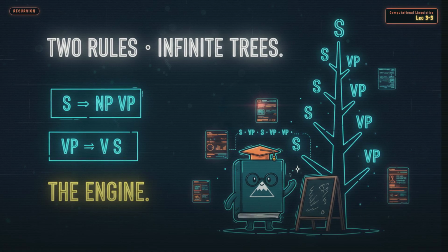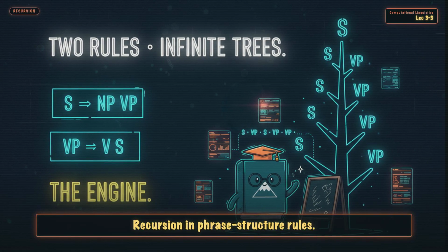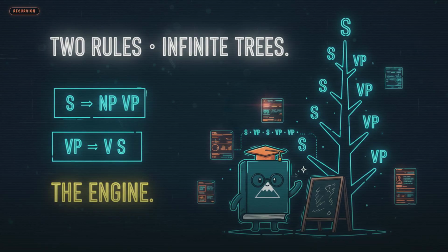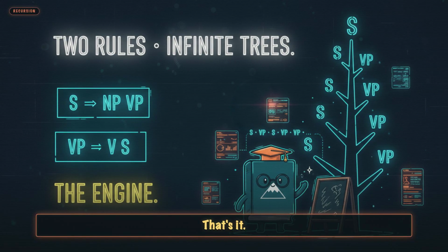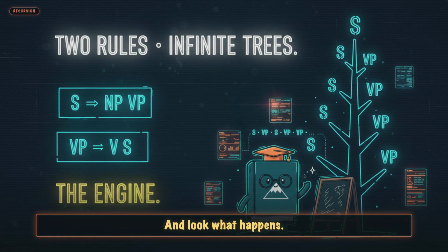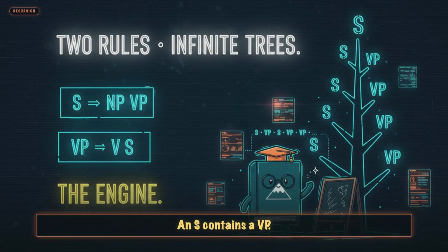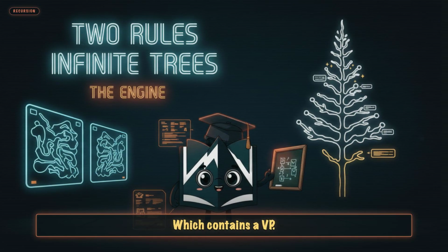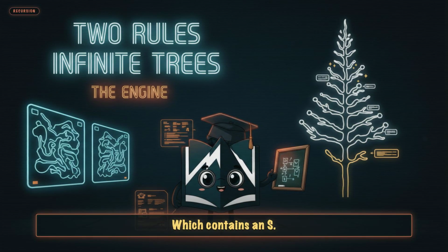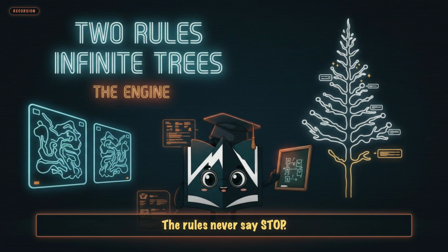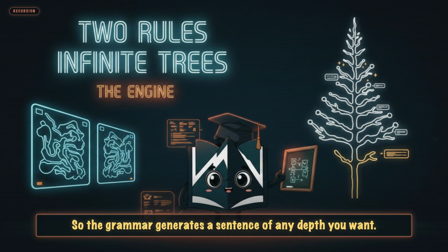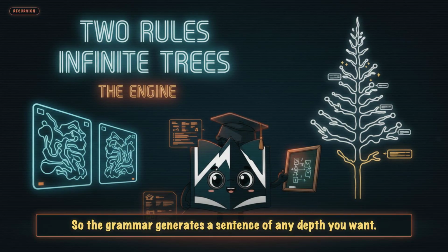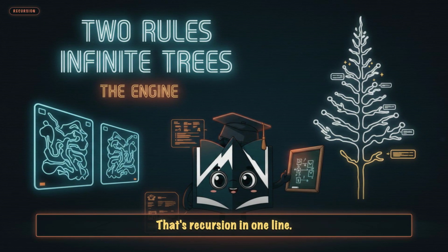Beat 1. Recursion and phrase structure rules. Take a tiny grammar. S goes to NP VP. VP goes to V S. That's it. 2 rules. And look what happens. An S contains a VP. VP contains an S, which contains a VP, which contains an S. The rules never say stop, so the grammar generates a sentence of any depth you want. That's recursion in one line.